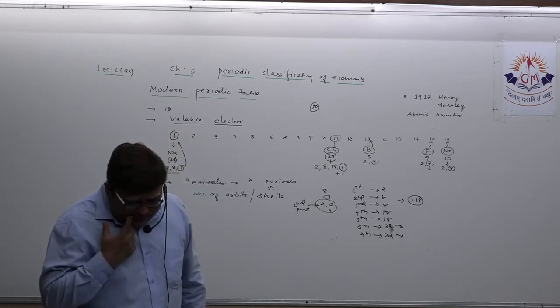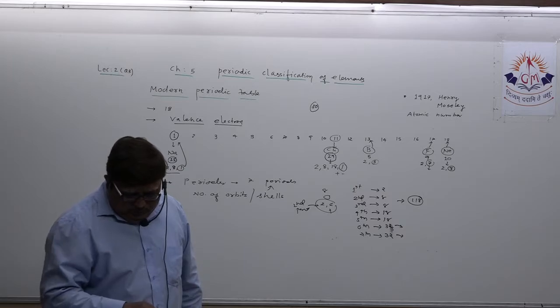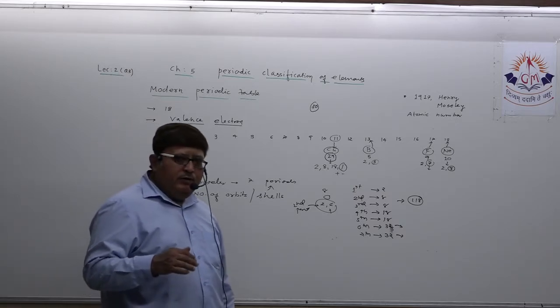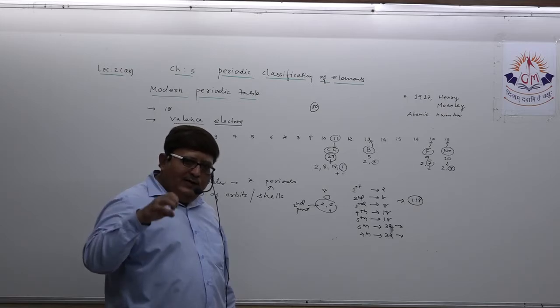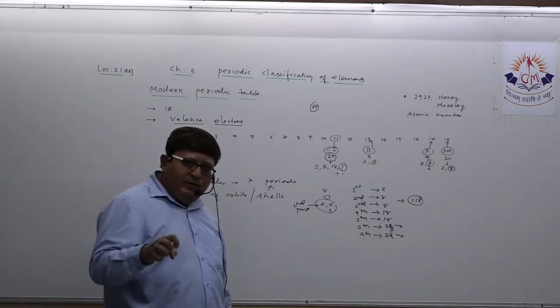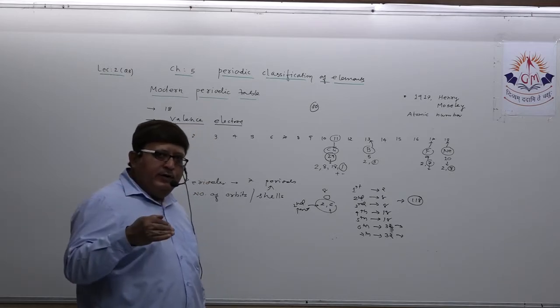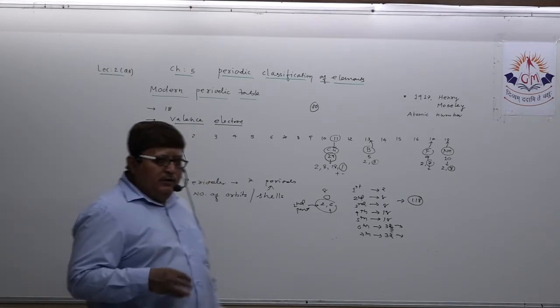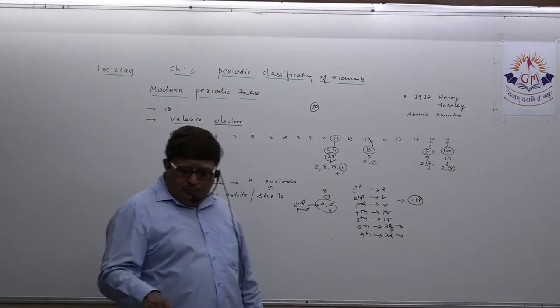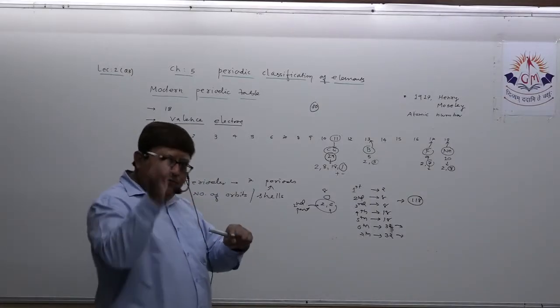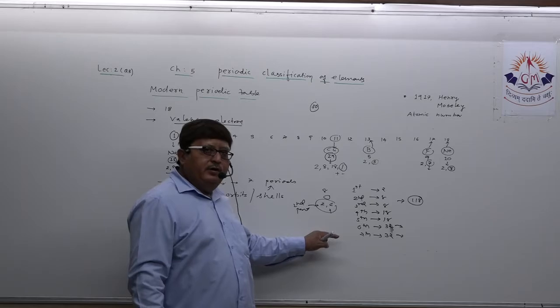See, period 6 starts from cesium 55, 56, 57, then directly 72. So those elements which come in the lanthanoid series are written separately because they possess some different type of chemical properties. So lanthanoid 58 to 71, actually it's a part of sixth period.